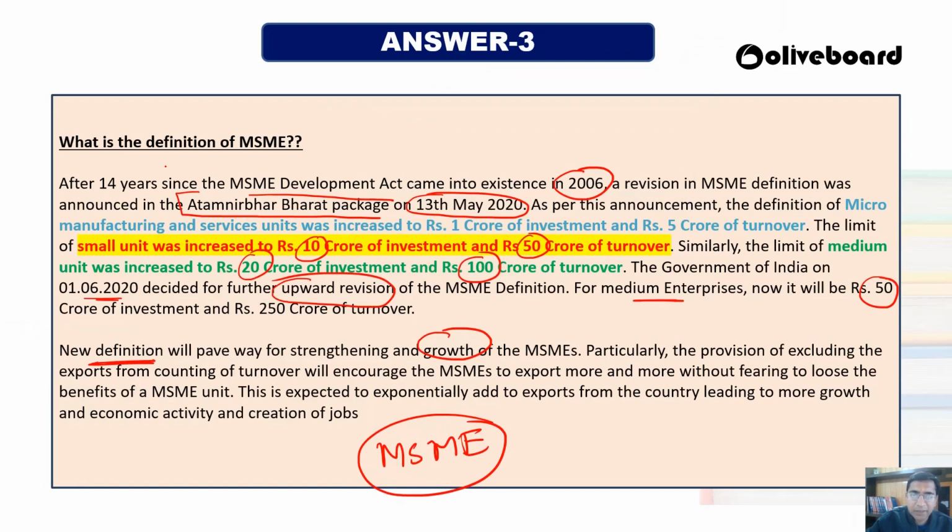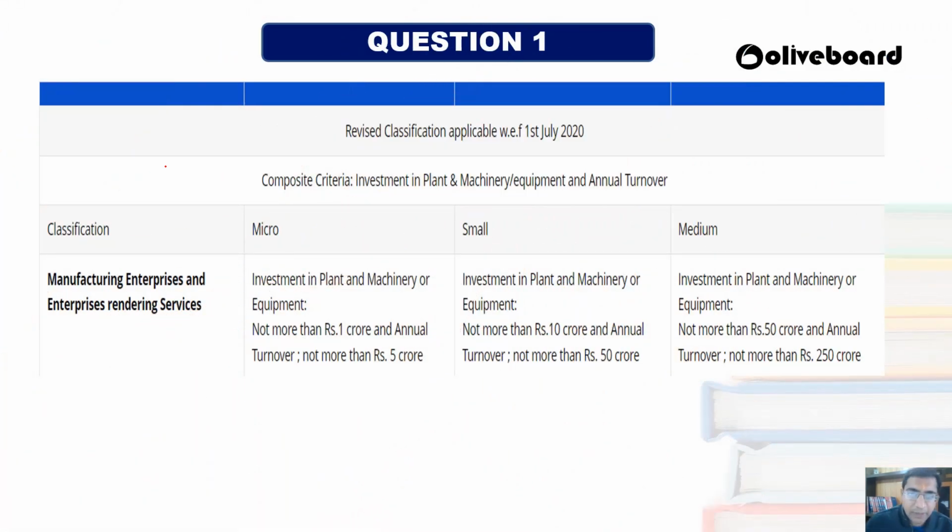So this is the main classification under the MSME industry, how micro, small and medium enterprises are being classified. This is the new classification as of 1st July 2020. For micro enterprises, the investment is not more than 1 crore and the annual turnover is not more than 5 crore.